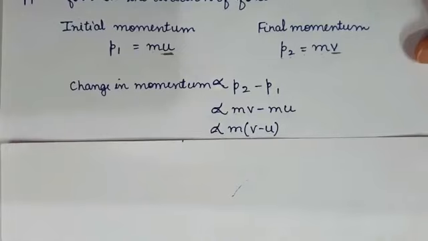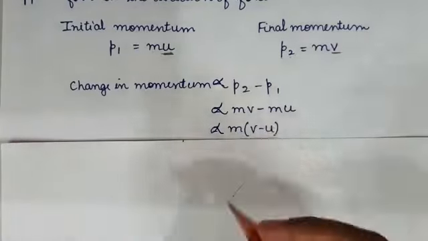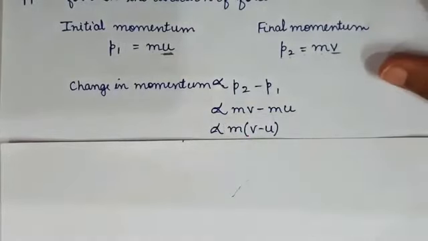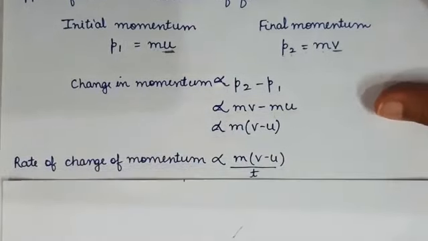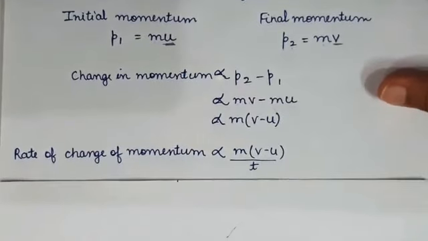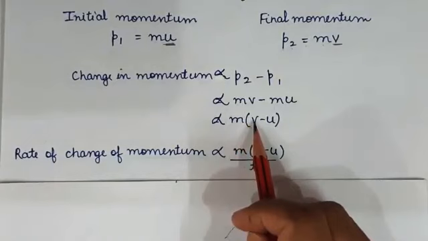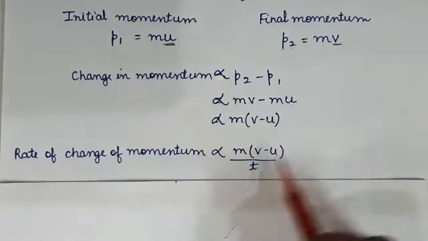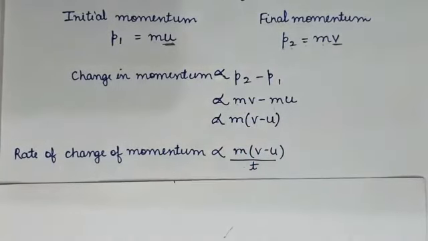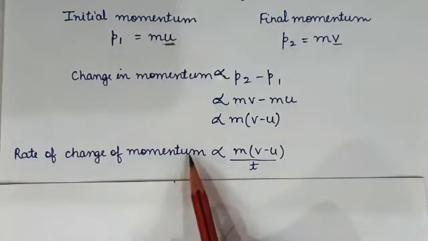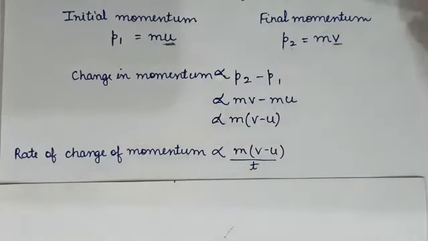So what is the rate of change of momentum? That will be this whole quantity divided by time. That will give the rate of change of momentum. So rate of change of momentum is directly proportional to m into (v minus u) upon time. Now according to Newton's second law of motion, this rate of change of momentum is directly proportional to the applied force.